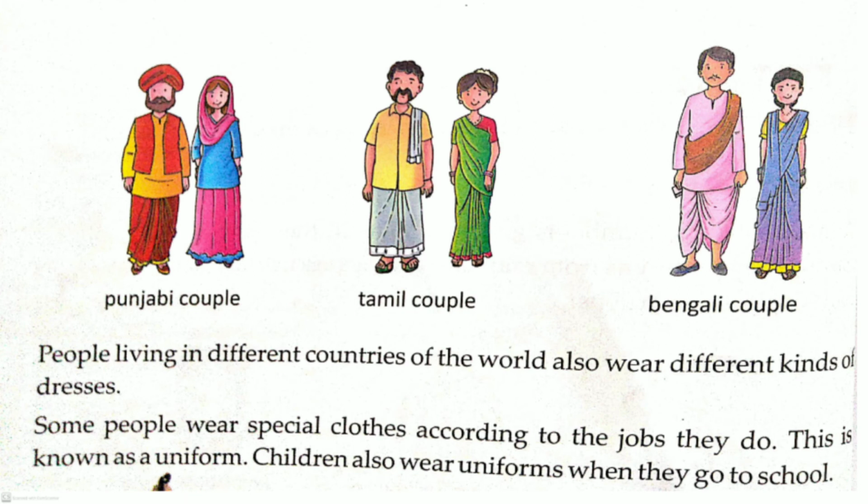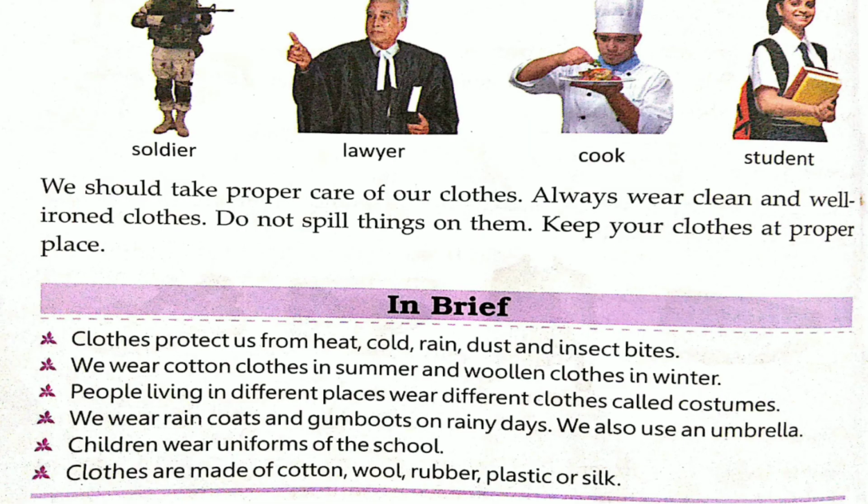People living in different countries of the world also wear different kinds of dresses. Some people wear special clothes according to the jobs they do. This is known as the uniform. Children also wear uniforms when they go to school. Here in the picture, an example of uniform is given, that is soldier.